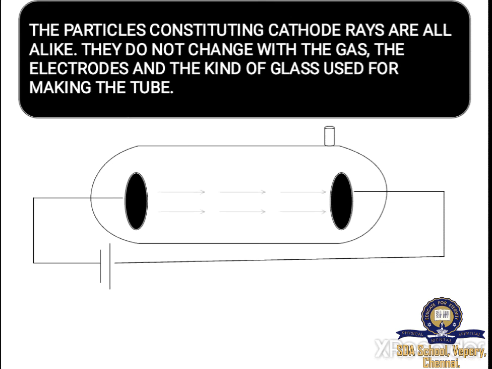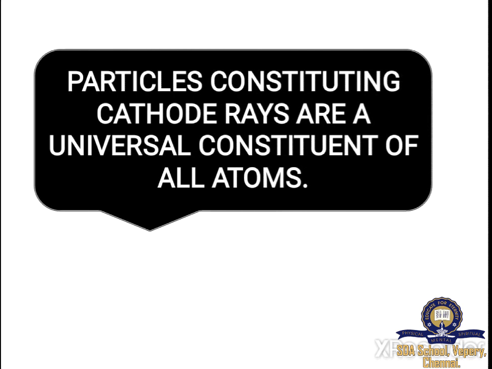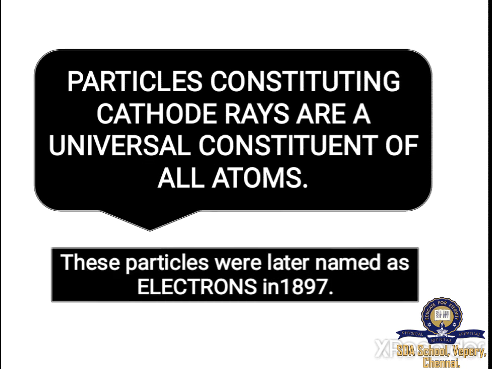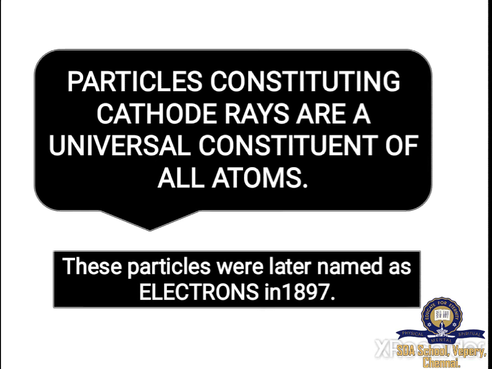So these are the four characteristics of a cathode ray. Finally, J.J. Thomson concluded by saying, the particles constituting cathode rays are universal constituents of all atoms, which means these particles will be seen in each and every atom of all elements. Okay? You would have wondered why she keeps on talking about cathode rays, but the heading is discovery of electron, right? Here is the answer for that. These particles which constitute the cathode rays are named as electrons in 1897.